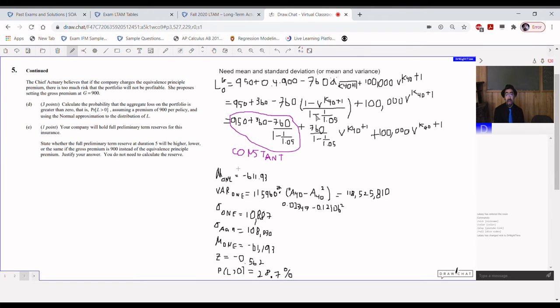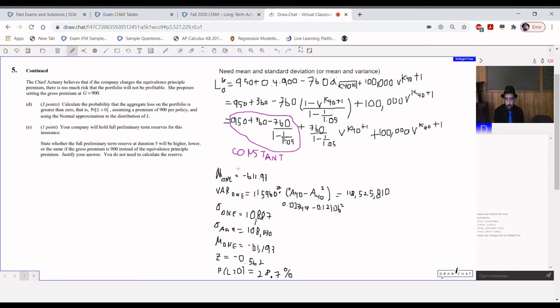And I'll go more into that in the derivation video that I said previously I owe you. It will hopefully be up by the end of the week. Probably by the time you're viewing this, it'll already be up. Anyway, so we do that algebraic manipulation. We say that this ä angle K40 plus 1 equals 1 minus nu to the K40 plus 1 divided by d, that's 1 minus 1 over 1.05.